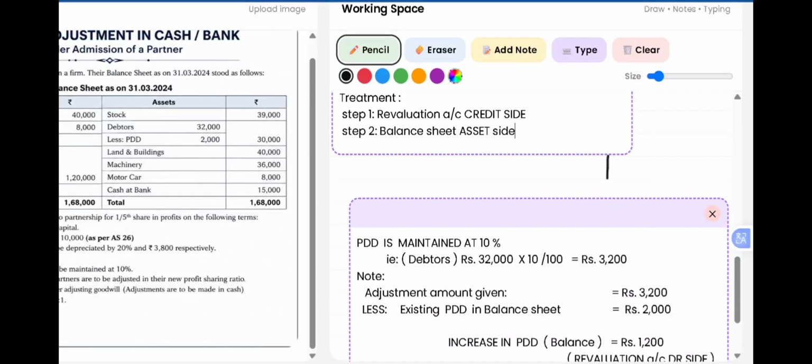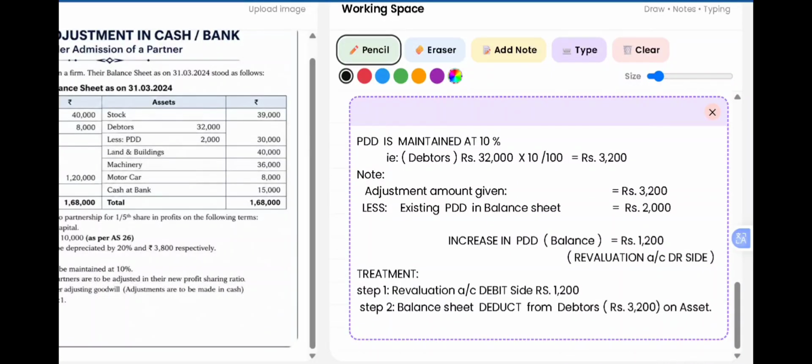The next adjustment, very important adjustment, is the PDD. The PDD is to be maintained at 10%. Here when you calculate on the debtors, 32,000 into 10 by 100 will be 3,200. This is the PDD which is given in the adjustment. That is, they have asked us to maintain PDD at 10%. But there is also a PDD which is given in the balance sheet, that is the old PDD.